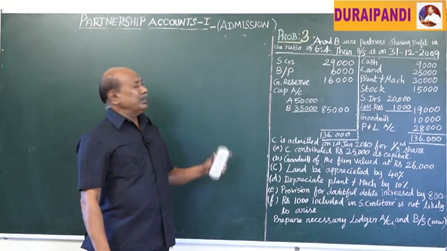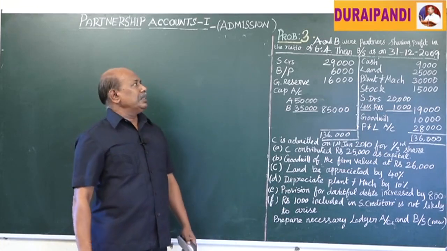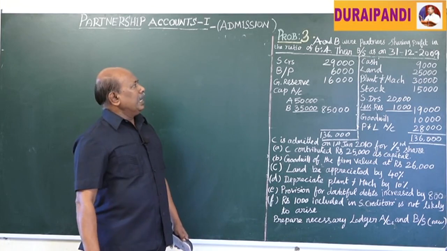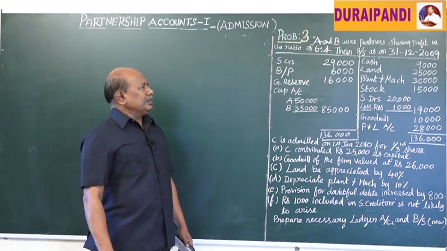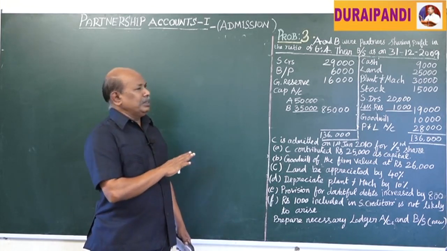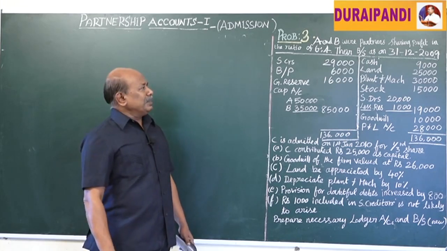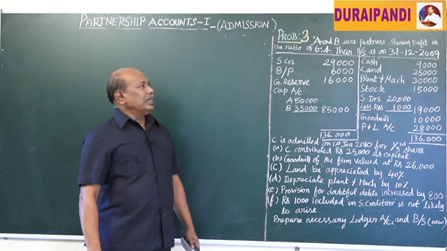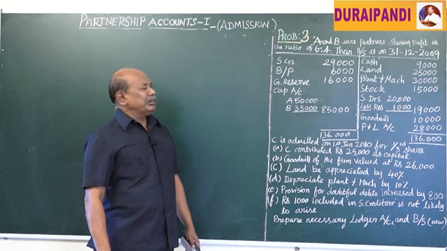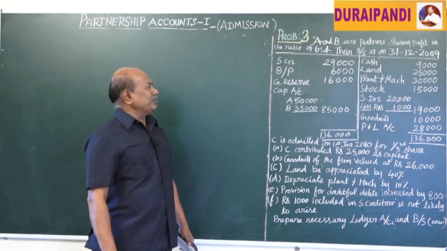We look at the next problem, problem number 3. A and B were partners sharing profits in the ratio of 6:4. Their balance sheet as on 31st December 2009 was as follows.